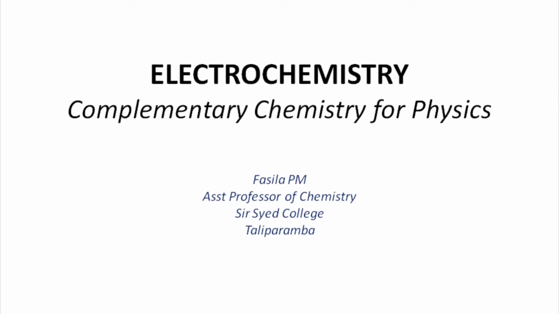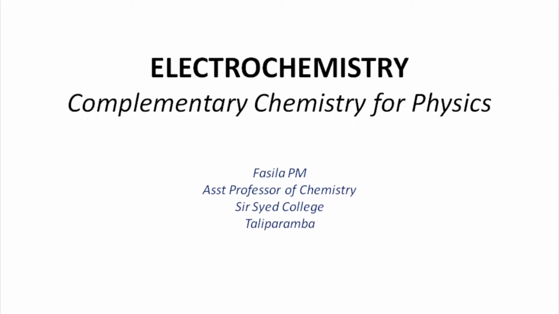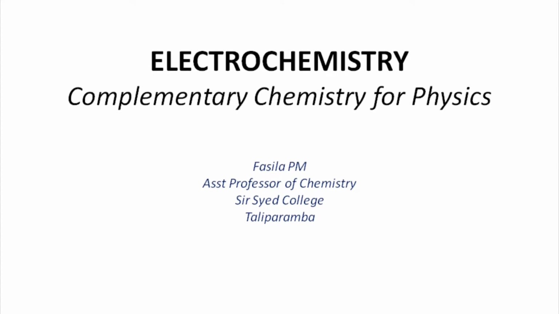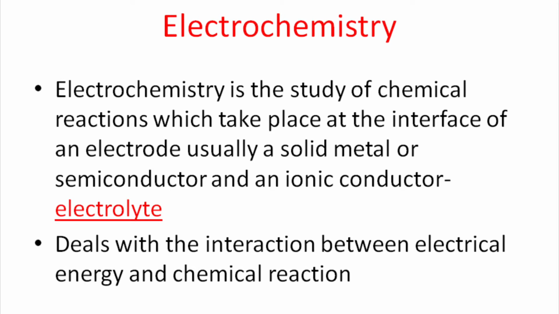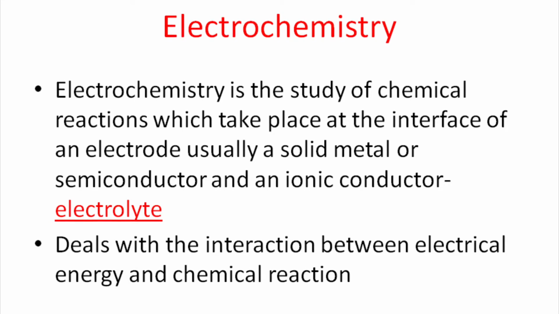Hi all, today we are going to discuss our next topic, electrochemistry. Electrochemistry is the study of chemical reactions which take place at the interface of an electrode. An electrode is usually a solid metal or a semiconductor, and an ionic conductor. This ionic conductor is otherwise called an electrolyte. Usually chemists are more interested in electrolytes than the metallic conductors.